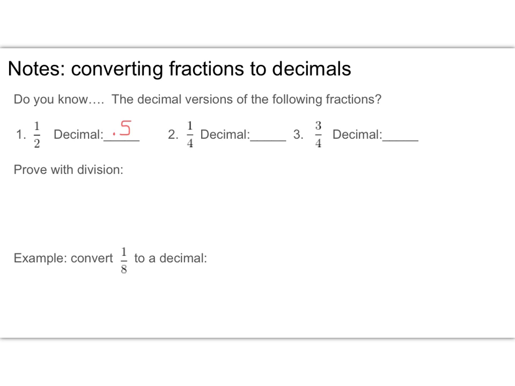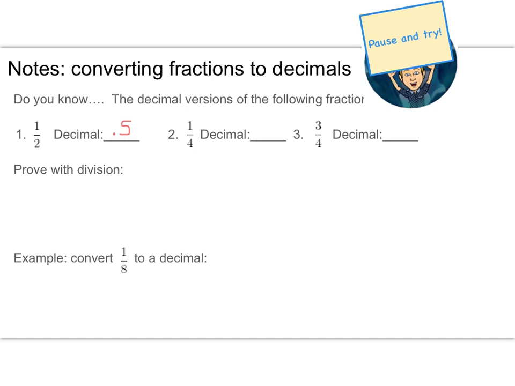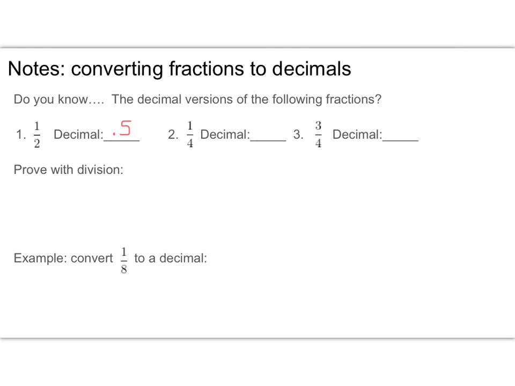So take a second and see if you know what the decimal versions are of 1/4 and 3/4. And again, just pause the video for a second and write those down real quickly. All right, so those answers are 1/4 is 0.25 and 3/4 is 0.75.